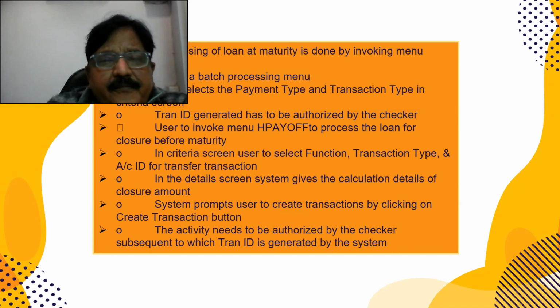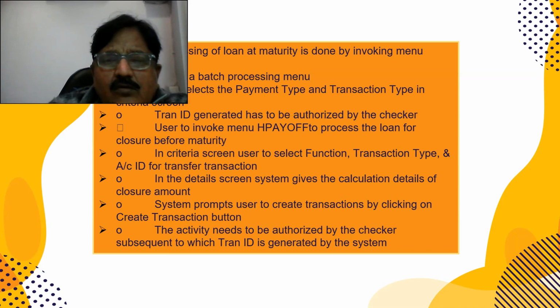In the criteria screen, the user has to select the function, transfer type, and account ID for transactions. The details screen gives the calculation details of the closure amount. The system prompts the user to create the transaction by clicking the create transaction button. The activity needs to be authorized by the checker, after which the Tran ID is generated by the system.